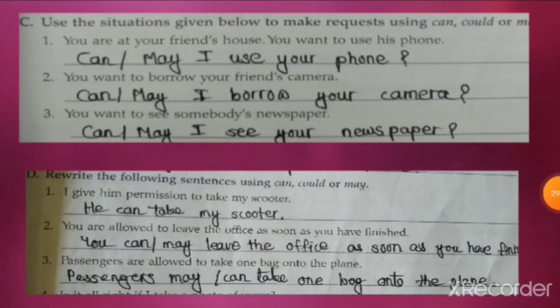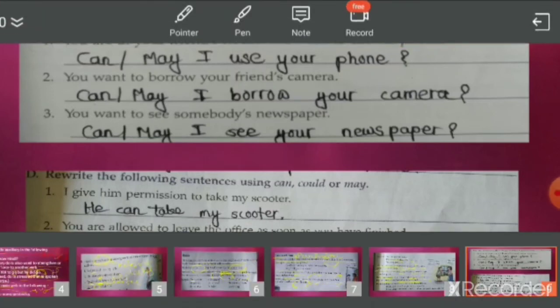On page number 47, now we will be doing the exercise. Use the situations given below to make requests using can, could or may. So now we have to use can, could or may.